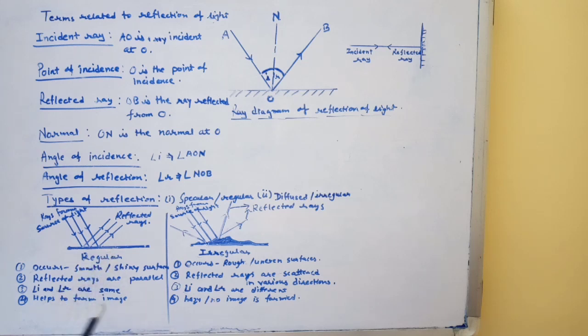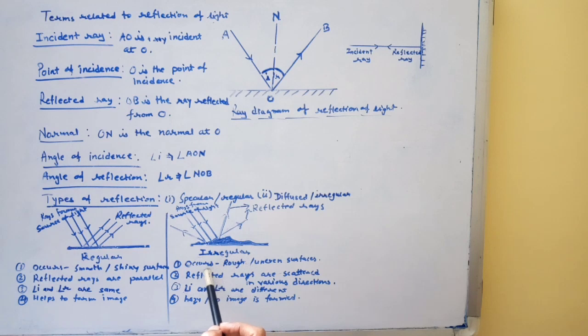Regular reflection helps to form an image. An example of regular reflection is when you look at a mirror: the image you see is formed by specular reflection. Next is diffuse reflection. It is defined as when a parallel beam of light strikes a rough or uneven surface, the reflected rays are scattered in different directions. Such type of reflection is called diffuse or irregular reflection.